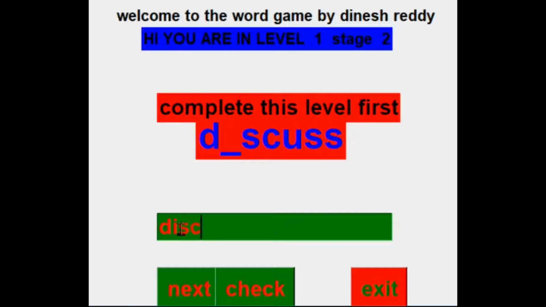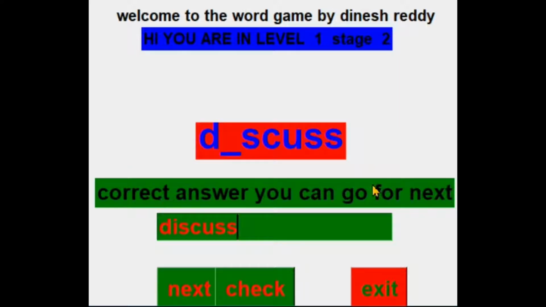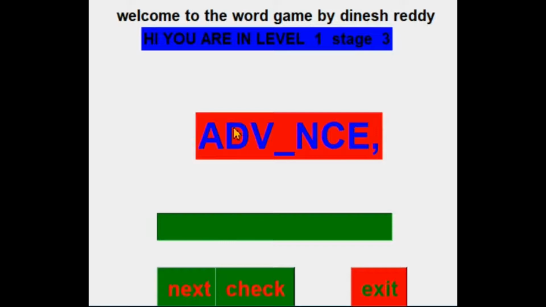Now we will type the correct word, discuss. Even now, if you press next it will give an error, because we need to first check this word. Now we will try. Here you can see complete this level first. So first we need to check that word, discuss, and now we will press check. Then it shows correct answer, you can go for next, and now we will press next to get the output.